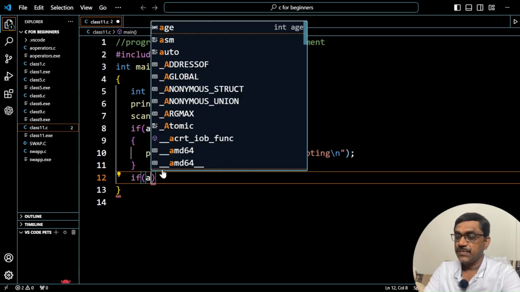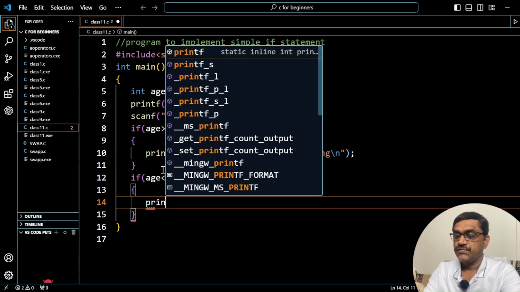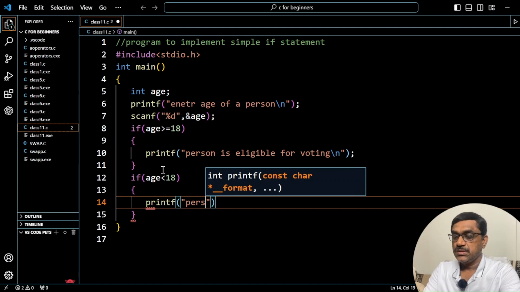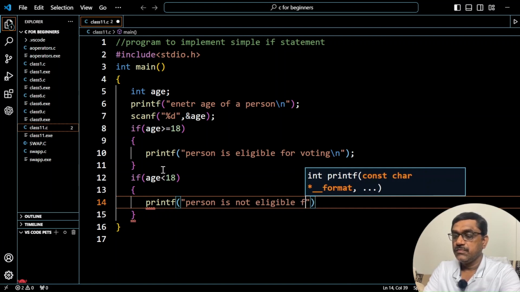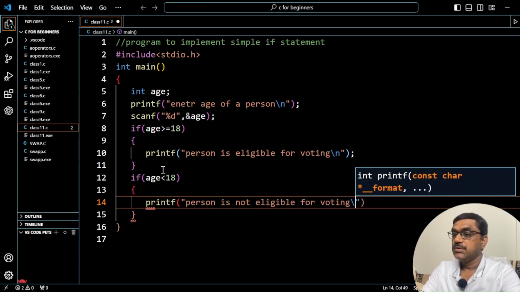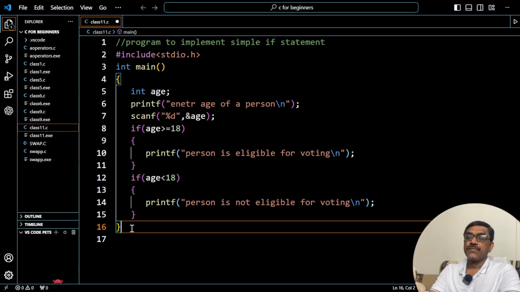You say if age is less than 18, then what you have to do is specify printf person is not eligible for voting, \n. Now, see here, for one condition, greater than or equal to 18, we are using if. For another condition, age less than 18, we are using another if. So here we are using two ifs.